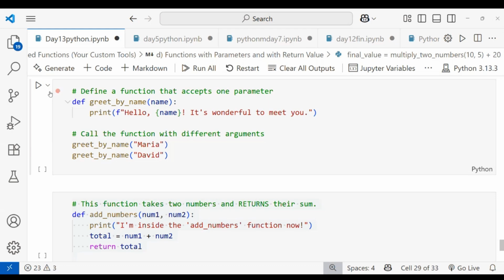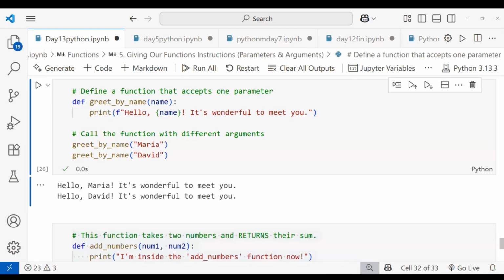And let me run this, you can get to know, right? When we pass these values, you can see what we printed. This is a function with parameters but no return value. I'm not mentioning any return value. I'm passing arguments.